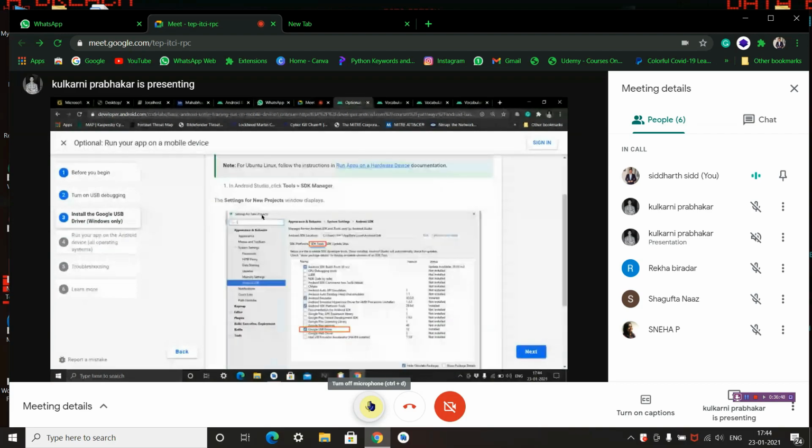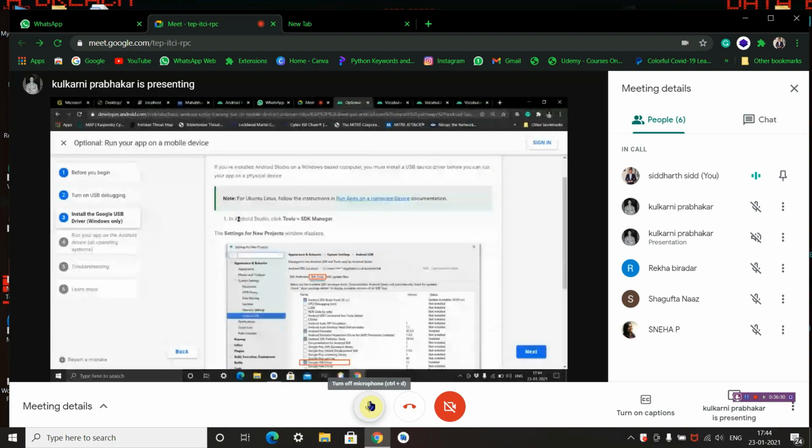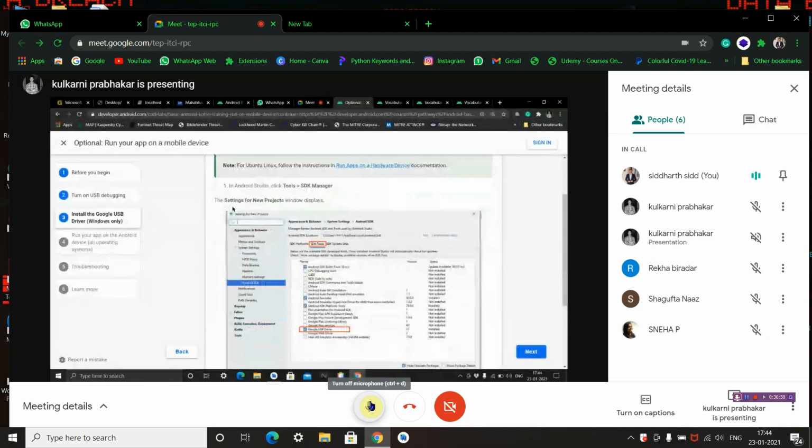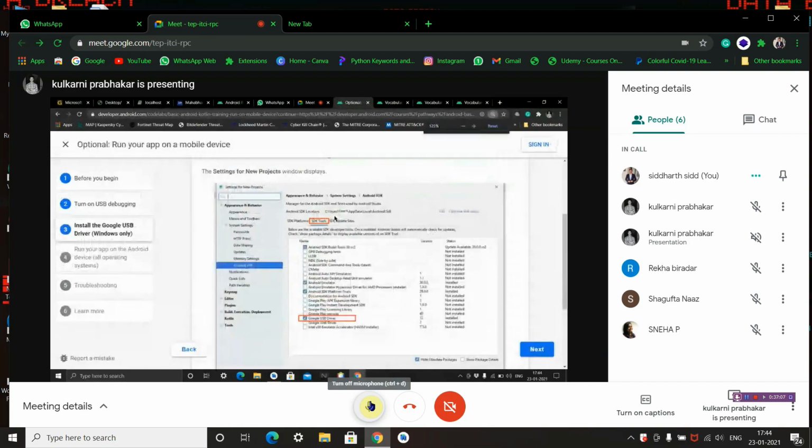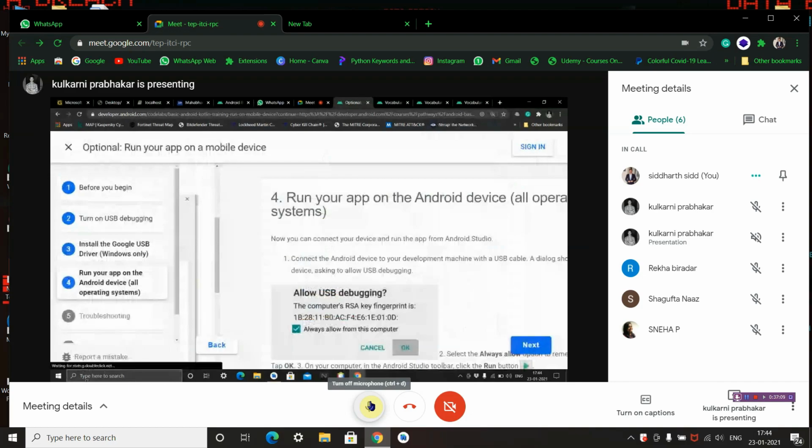The first step: open your Android Studio, click on Tools, SDK Manager. The settings for new projects window displays, the same way as shown on the screen. I hope you are able to see this.